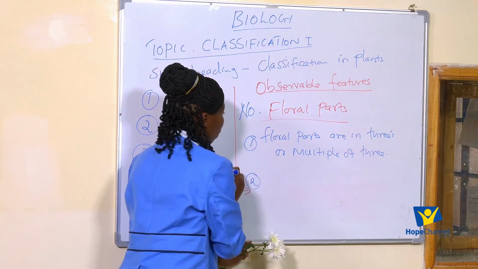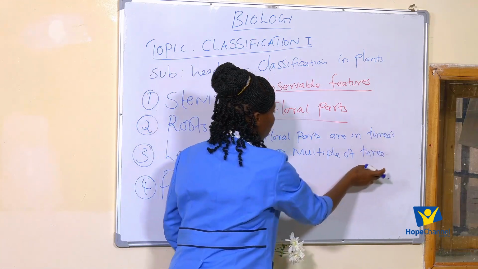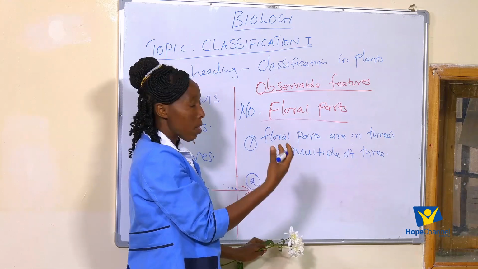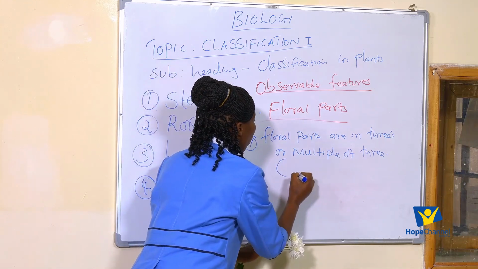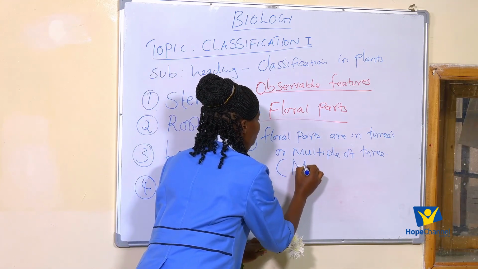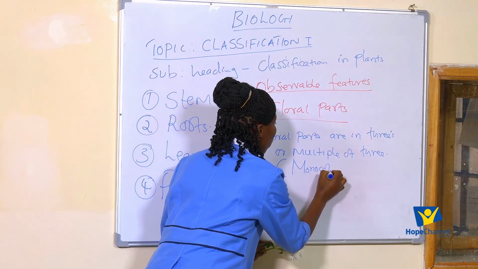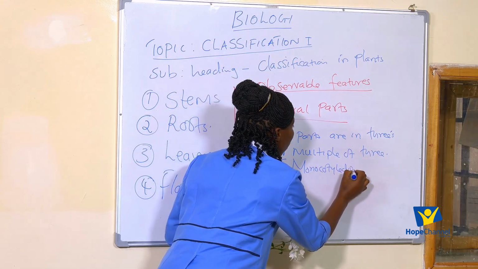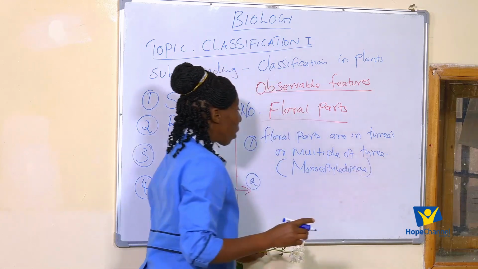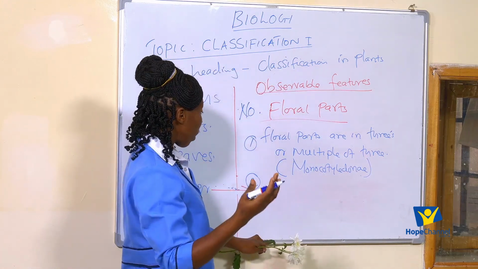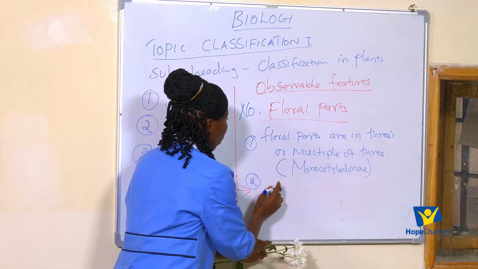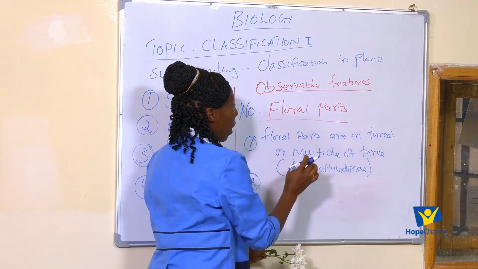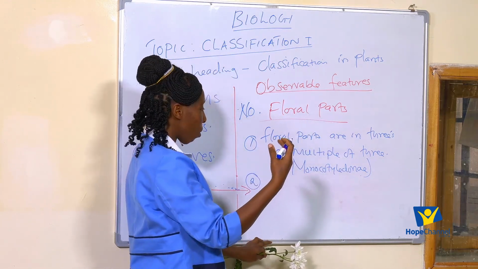Then we have the other ones. So mostly for those plants that their floral parts are in 3s, we usually group them into the class we call monocotyledonous. I think we learn more about that in our next episode. But for this one, we talk about the floral parts are in 3s or multiples of 3s.